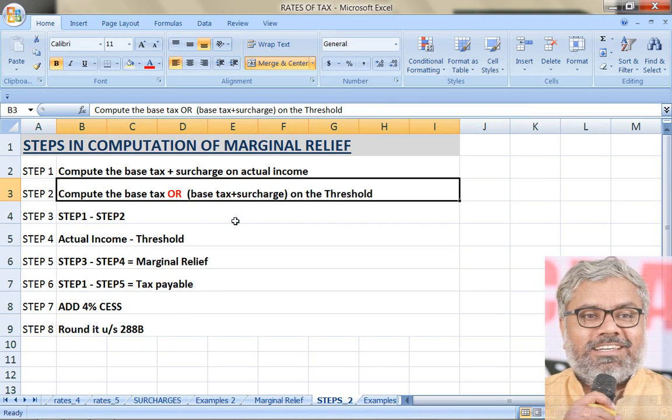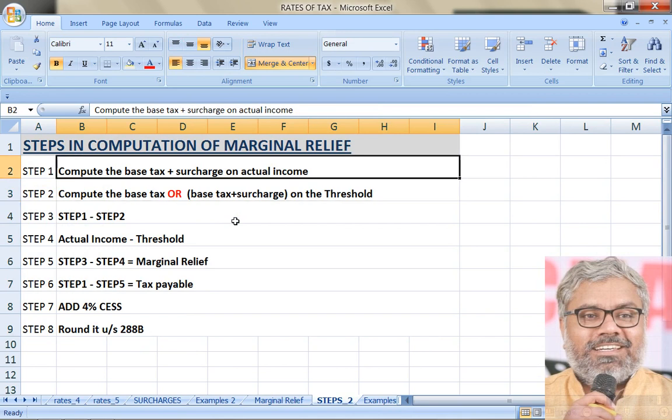And what is tax liability here? Base tax plus surcharge, if any. In the first step we don't say if any. In the second step, if any will come, because sometimes there may not be surcharge also up to threshold. Actually, definitely there will be surcharge when we are talking about marginal relief. Without surcharge, there is no need of marginal relief at all.